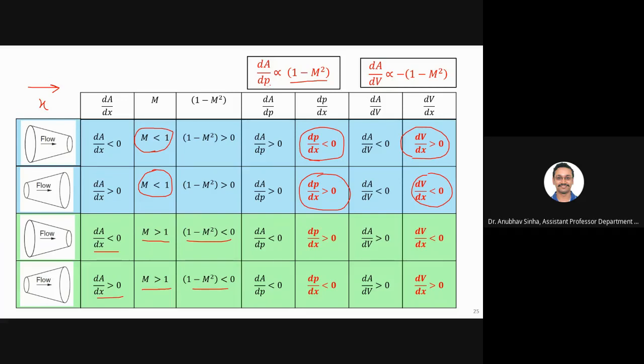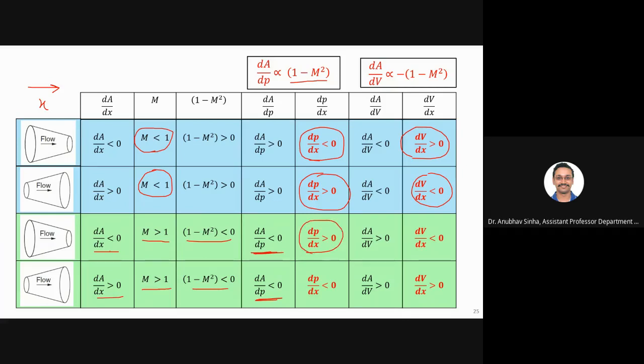It means this quantity will be negative, right? For both the configurations, dA by dP will be negative. So we know that dA by dx is negative. This is also negative. It means that dP by dx is positive.